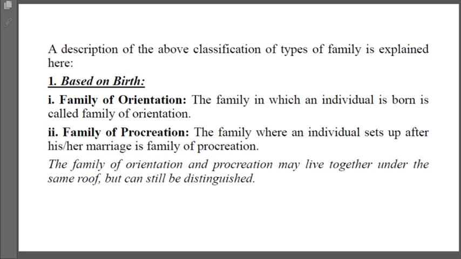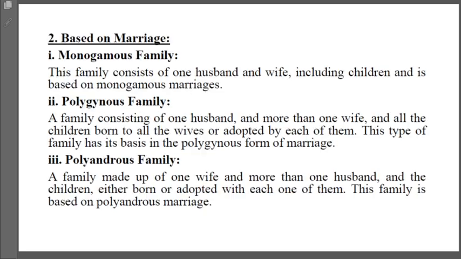On the basis of birth, family can be divided into two types, family of orientation and family of procreation. The family in which an individual is born is called a family of orientation, that is, by birth. The family which an individual sets up after his or her marriage is a family of procreation. The family of orientation and procreation may live together under the same roof but can still be distinguished.